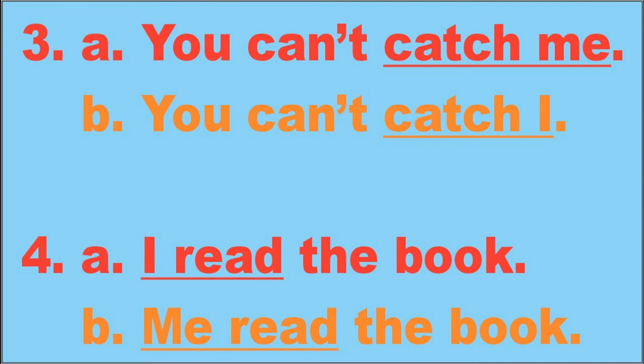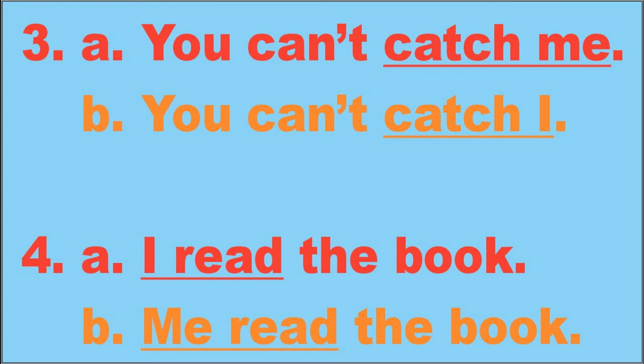Me read the book. I read the book. Me read the book. Which one is correct? I read the book or me read the book? You've got to remember on our first page we say that I always stands in front of the verb and me always is used after the verb. So me right here is in front of the verb. It is incorrect. Line B is incorrect and line A is correct because I is in front of the verb, and me is supposed to be after the verb. So number 4, line A is correct, line B is incorrect.